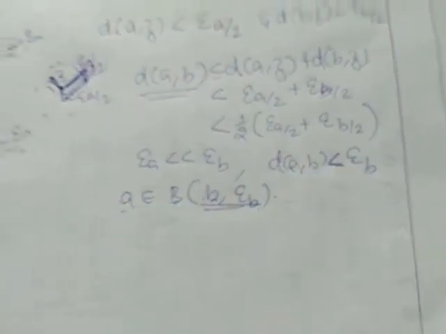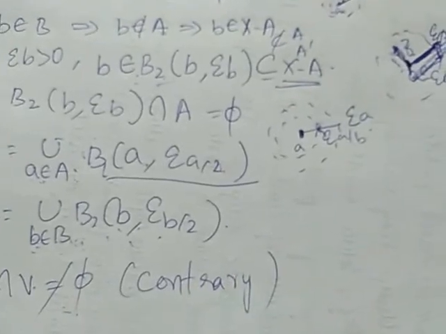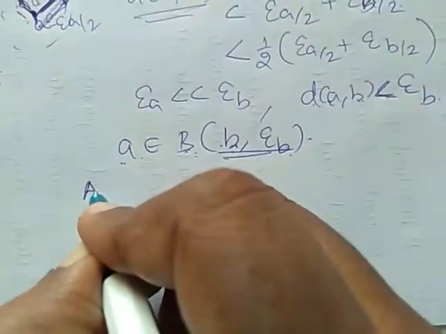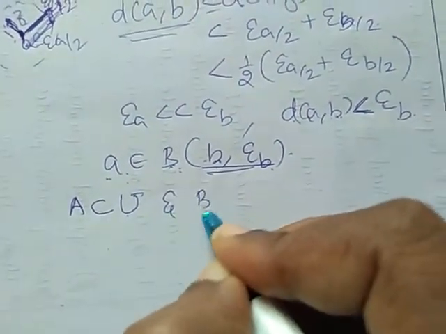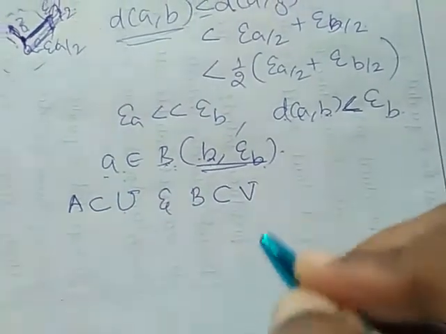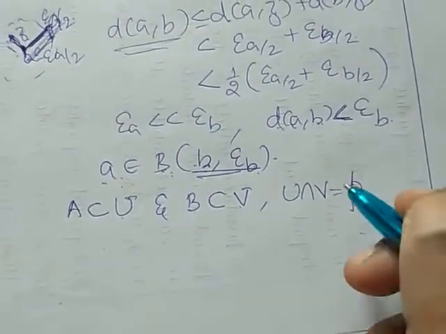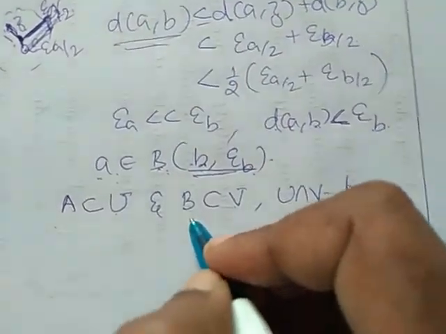Hence, there does not exist any common element between U and V. Therefore, we have two closed sets, A which is a subset of an open set U, and another closed set B which is a subset of an open set V, such that U intersection V is empty, so they are disjoint, and A and B are also disjoint sets.